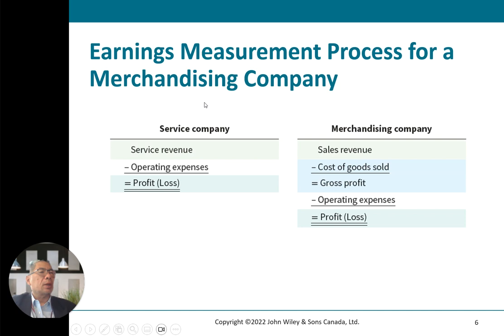This is the difference. A service company has service revenue minus operating expenses equal to profit or loss. Typical service companies are consulting, tax service, lawyers, doctors. That's a good example of a service company. A merchandising company has sales revenue minus cost of goods sold equal to gross profit, minus operating expenses equal to profit or loss. So you see the difference between a service company and a merchandising company in terms of the income statement.